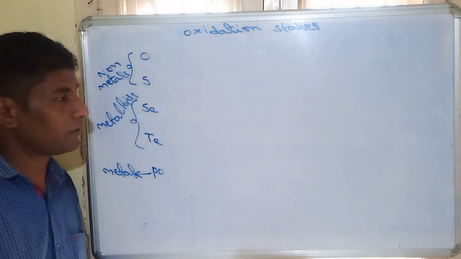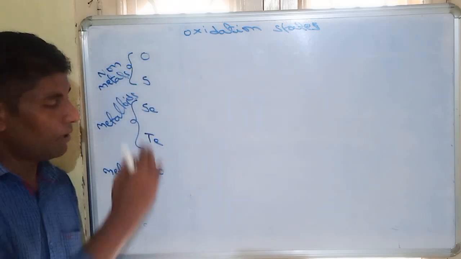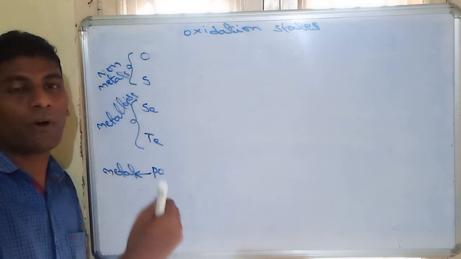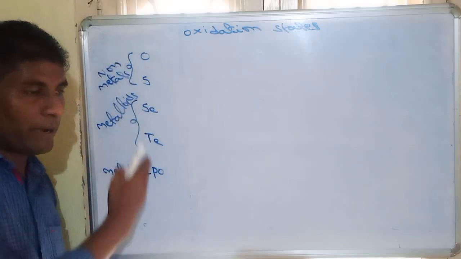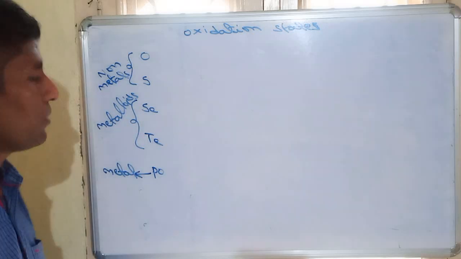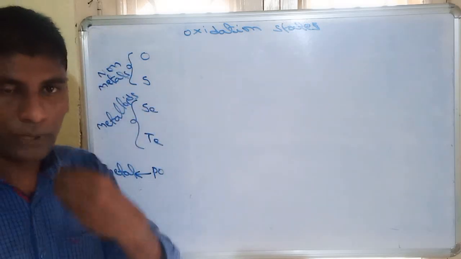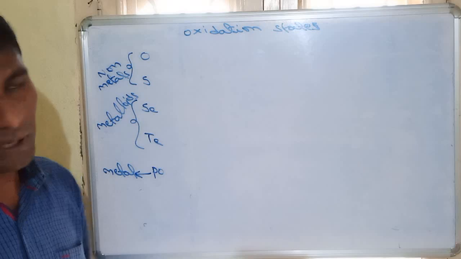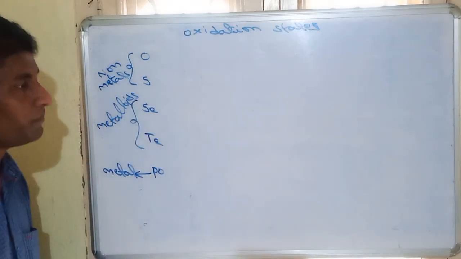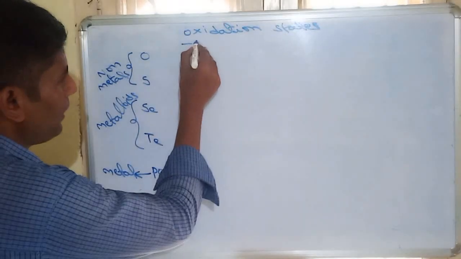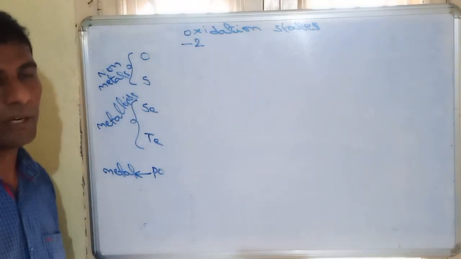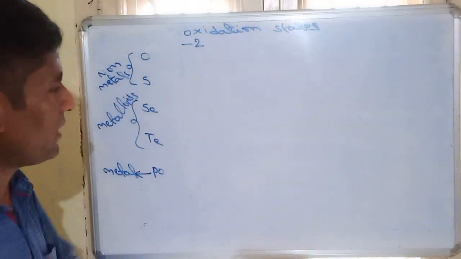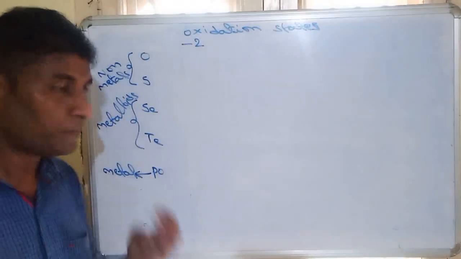All are ns2 np4. All have 6 valence electrons. For the octet configuration, each element requires 2 electrons. So they can easily get 2 electrons and attain the octet configuration. Whenever they get electrons, the charge must be 2-. Hence, the common oxidation state of 16th group elements will be -2.